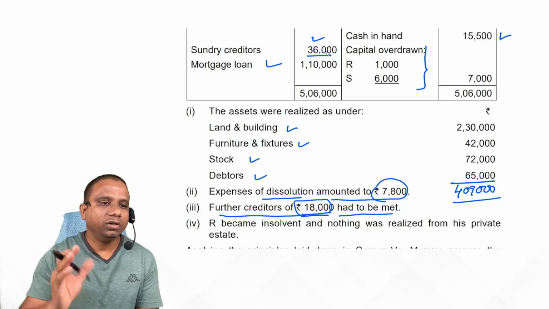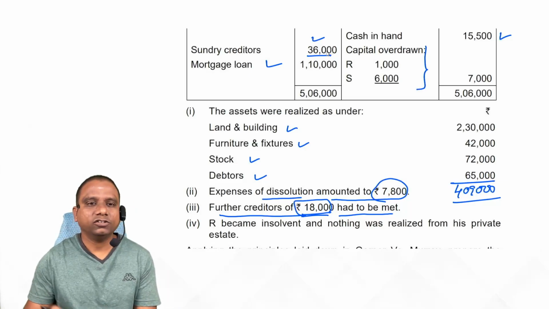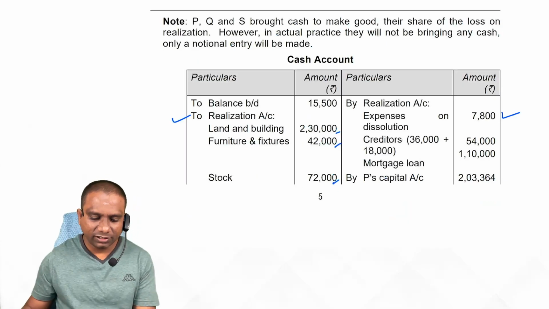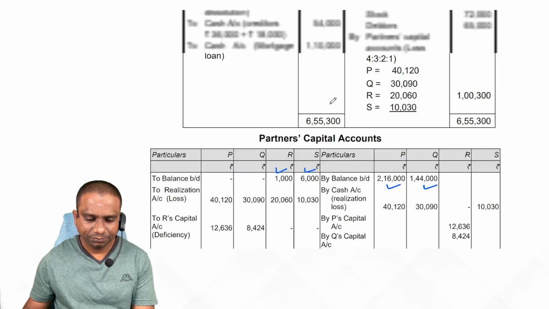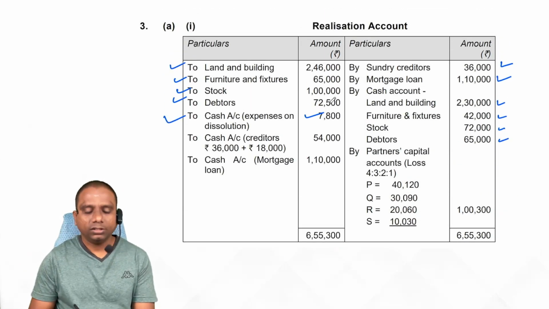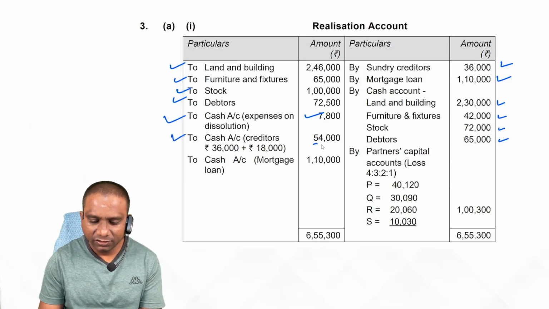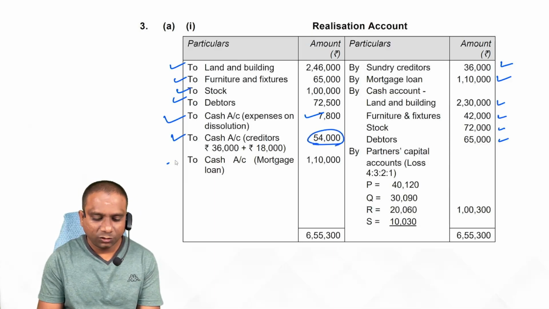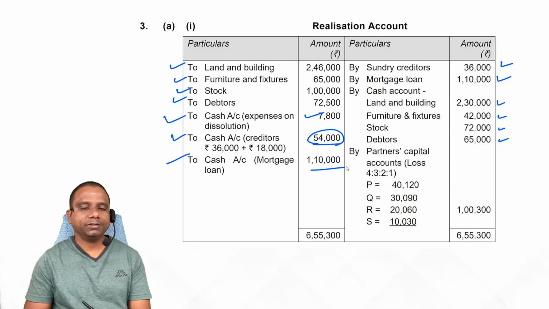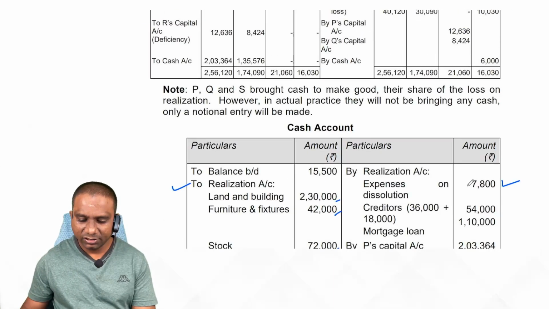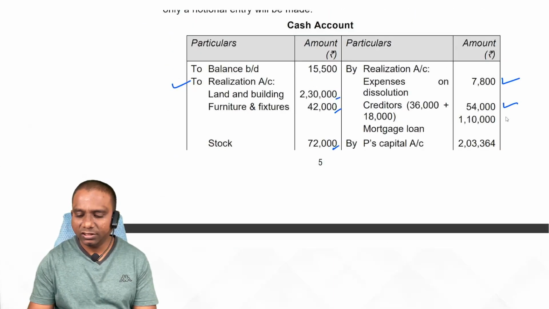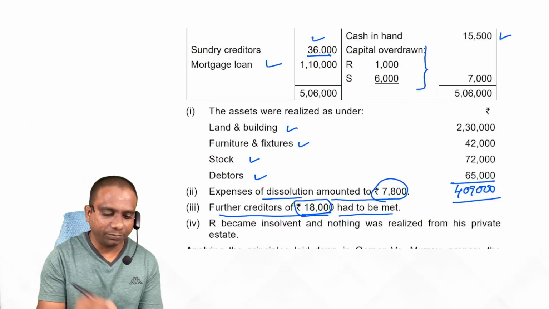Entry: Realization account debit to cash or bank account. Go to the realization account. Realization account debit to cash. Creditors, important, to cash. Mortgage loan, important. Now go to the cash account credit side. Creditors, mortgage. Next is